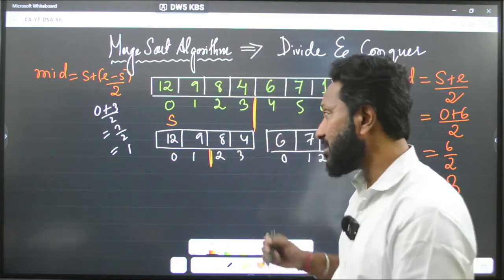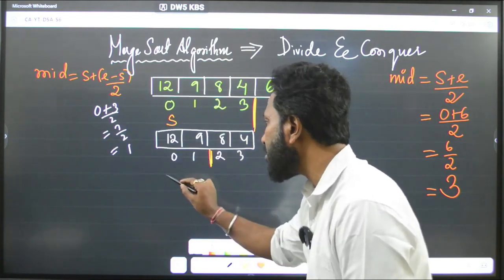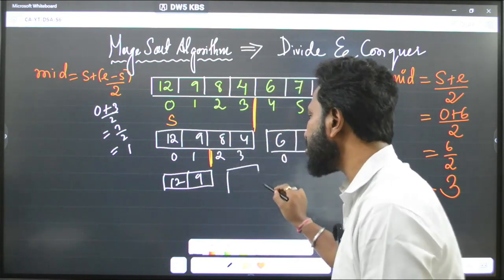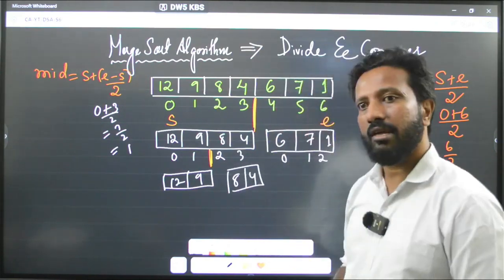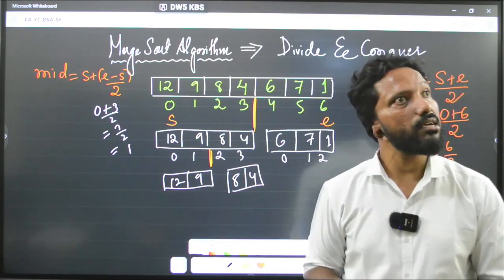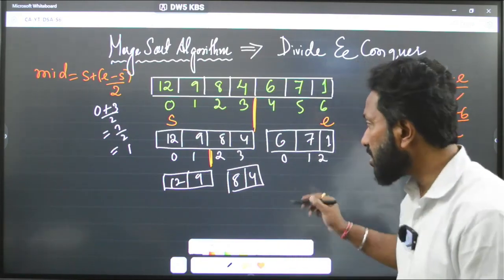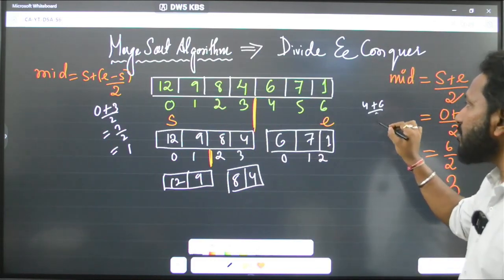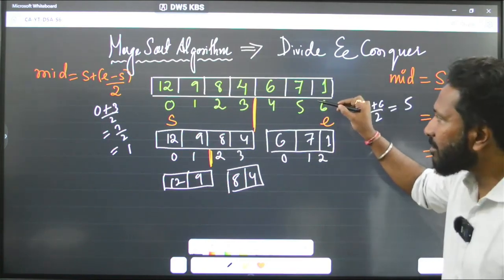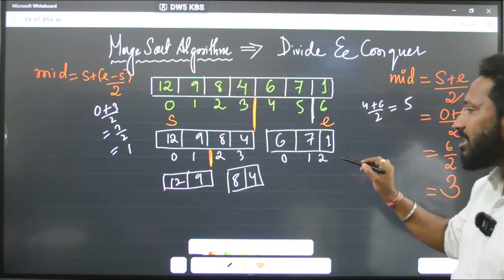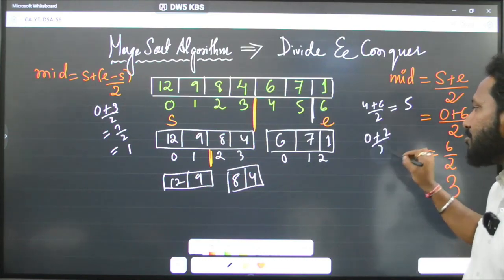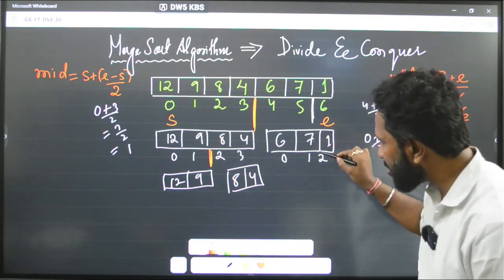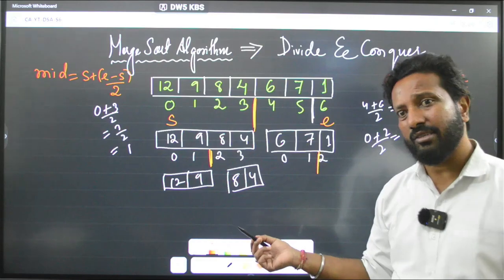Got it? You got one more mid. So now this becomes 12 and 9, this becomes 8 and 4, correct? Getting it? Okay, yeah, XYZ says okay sir, fine. And after that, here it is 0, 1, 2. You can say 4 plus 6 by 2 also, you will get 5, or else you can say 0 plus 2 by 2, that is 1. Ultimately you will get the division here only. It doesn't make any difference, so you can write it like that also.